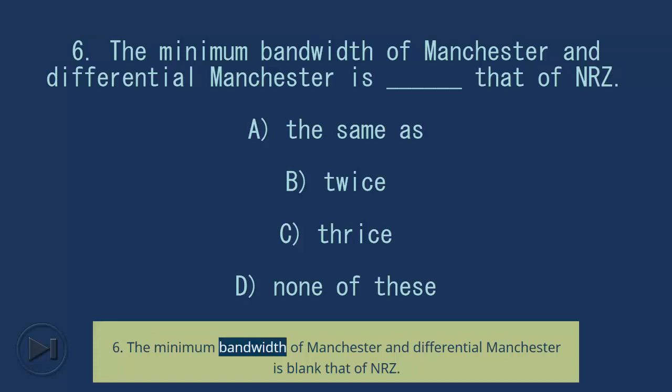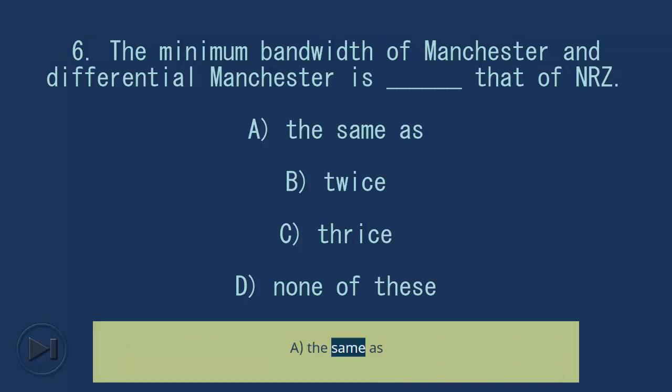6. The minimum bandwidth of Manchester and differential Manchester is blank that of NRZ. A. The same as. B. Twice. C. Thrice. D. None of these. Answer, B. Twice.